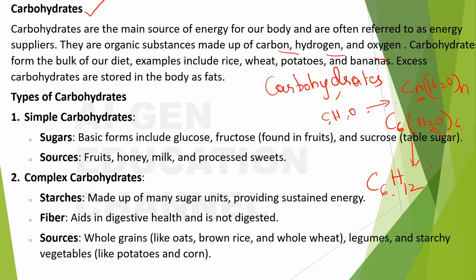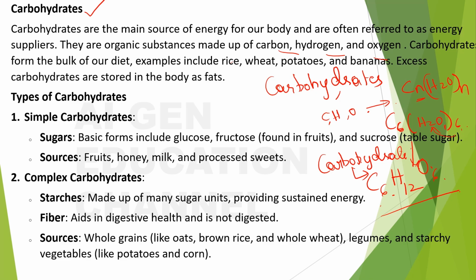And if there is nothing, it means one molecule of oxygen, so 1 into 6 would be O6. So C6H12O6 is a type of carbohydrate, right? In general, there will be one molecule of carbon, 2 molecules of hydrogen and 1 molecule of oxygen, and for the different number you give, it changes according to that ratio, right?